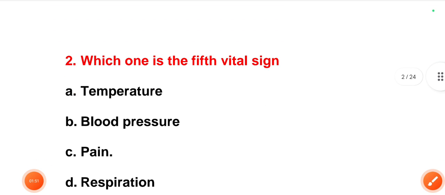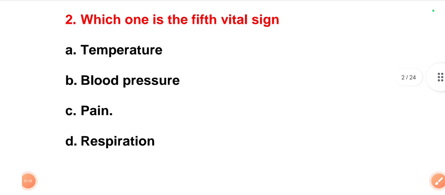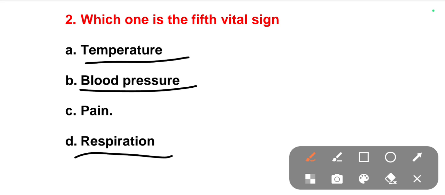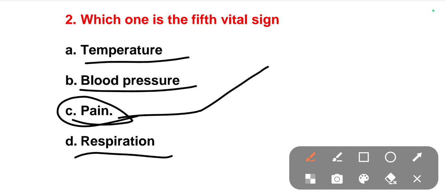The next question is: which one is the fifth vital sign? We have the four vital signs, so what is the fifth vital sign? Options are temperature, blood pressure, respiration and pain. This is the right answer. So the fifth vital sign is pain.